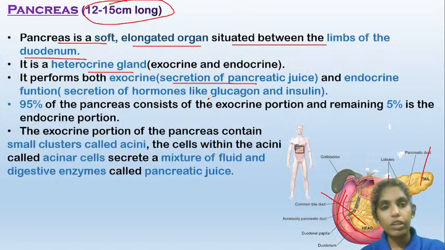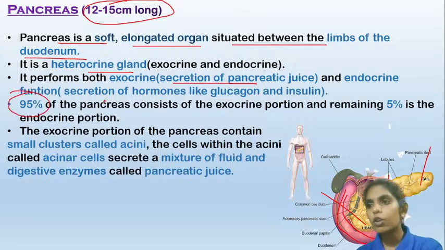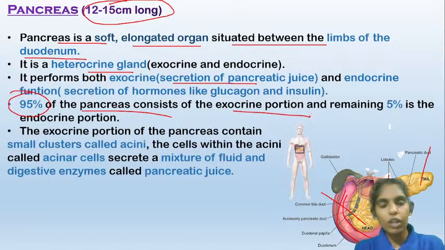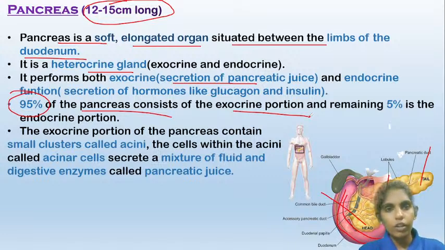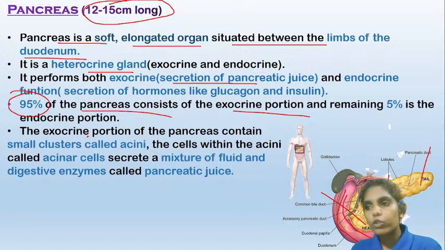So that's why the pancreas is a heterocrine gland. Now, 95% of the pancreas is the exocrine portion. So 95% of the cells present in the pancreas are concerned with secreting the enzymes or the pancreatic fluid, whereas the remaining 5% of the cells are concerned with releasing hormones like insulin and glucagon. So the major portion of the pancreas is concerned with the digestive function.